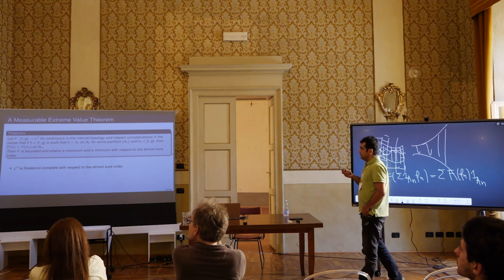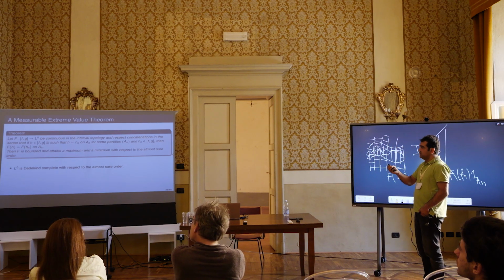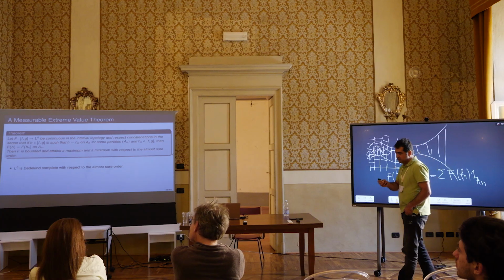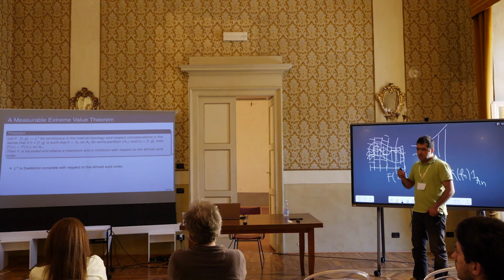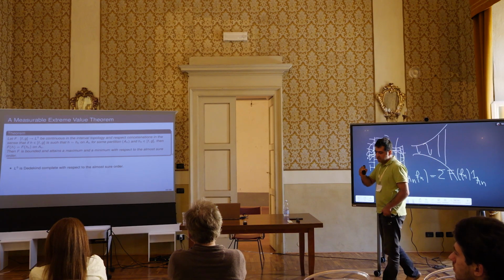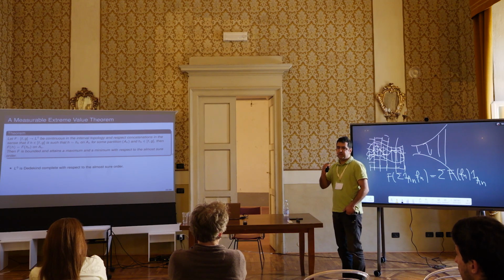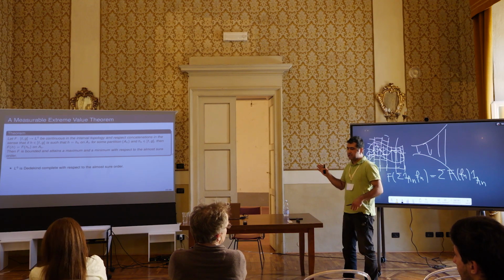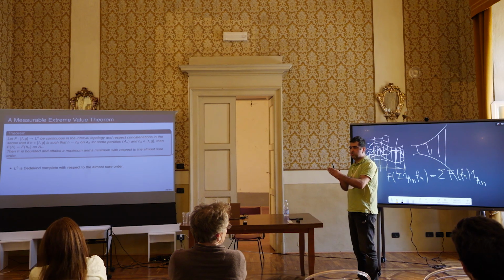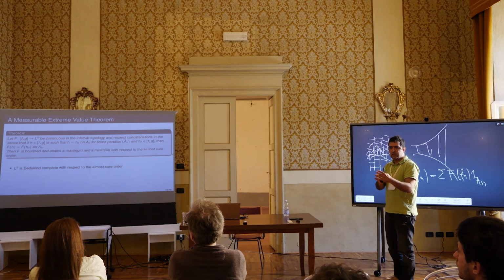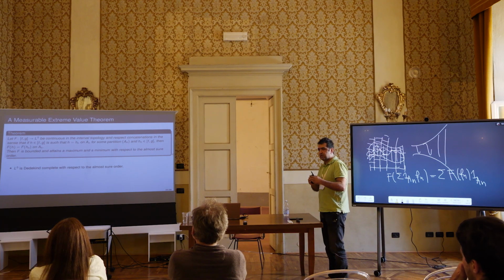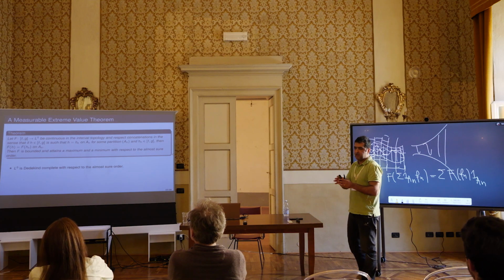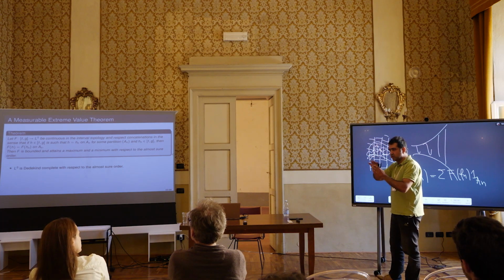So the space L0 of all real-valued measurable functions, identified almost surely, is Dedekind complete with respect to the almost sure order. This is at first, for measure theorists, a bit surprising, because usually only the countable supremum or the countable infimum of measurable functions are measurable. But since here we identify everything almost surely, also uncountably many suprema and uncountably many infima of measurable functions are measurable if we identify everything almost surely. So we are allowed to throw away